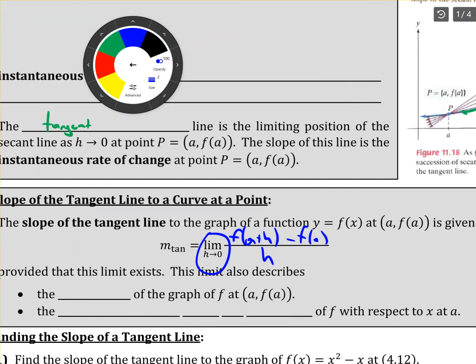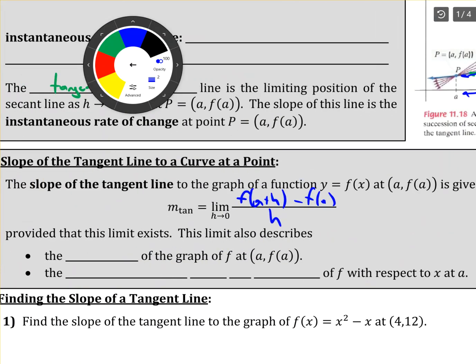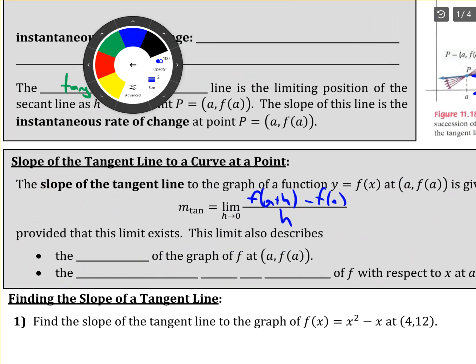If we let h go to 0, that slides the point closer and closer to P. So as h goes to 0, this is getting closer and closer. This limit is the slope of the tangent line, also sometimes called the slope of the graph at that point, and also called the derivative.